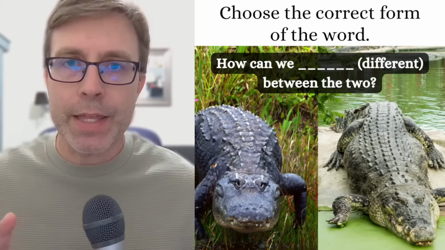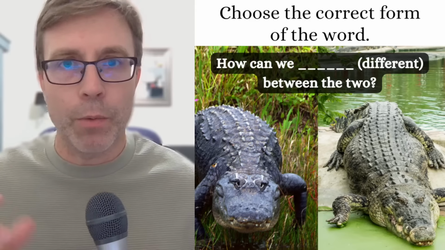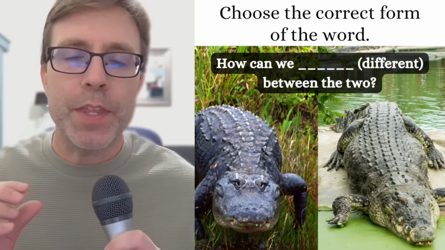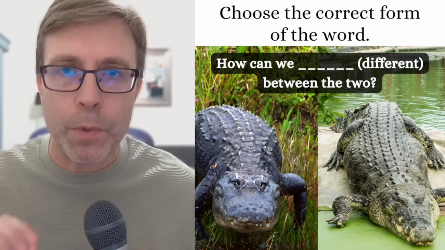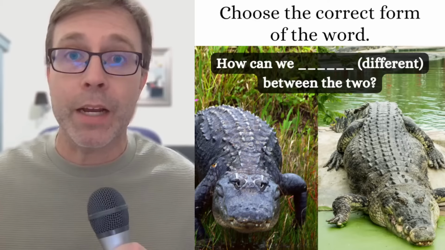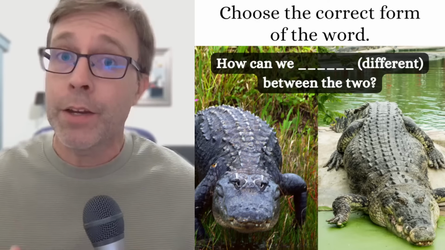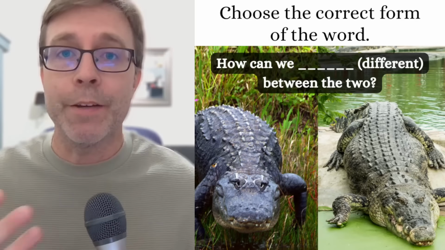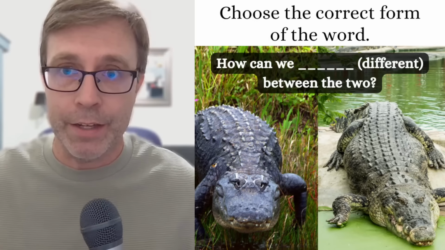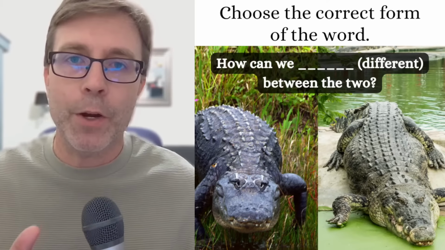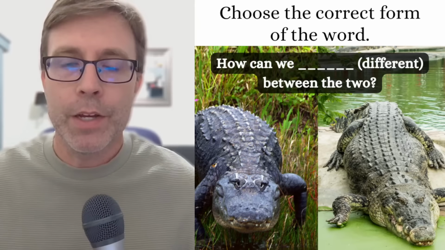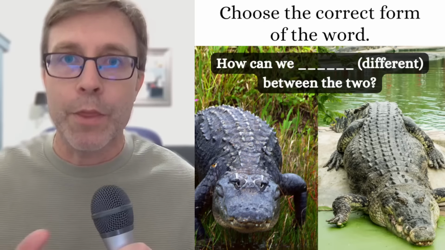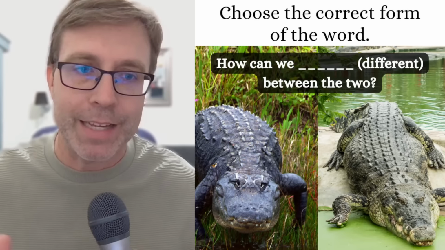I will say that a lot of the things that we're going to talk about, even though some of them may seem simple, this is when people make small, minor mistakes when it comes to either speaking or writing, which are the two productive skills. So in this case, I'm giving you different. This is the adjective. But in the case of our question, we're missing a verb. So basically, I'm asking you to figure out, well, what other word in the word family can complete that sentence?